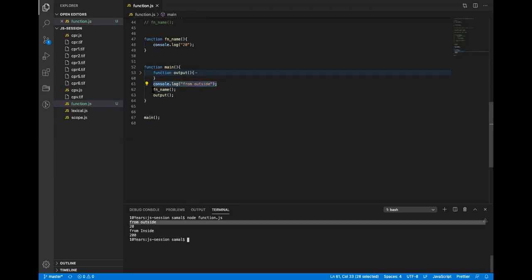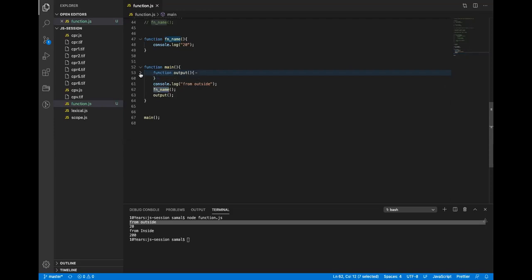Now it goes to the next line and says, okay, fn name, and it is calling the function. It will look in the current scope. A function also has a local and global scope. There is no fn name defined in this functional scope.